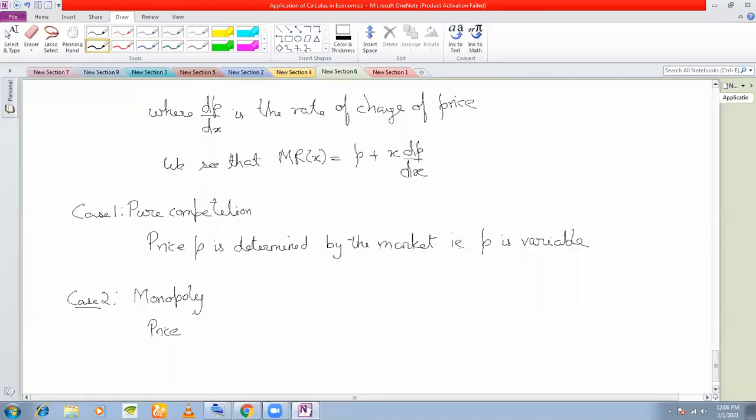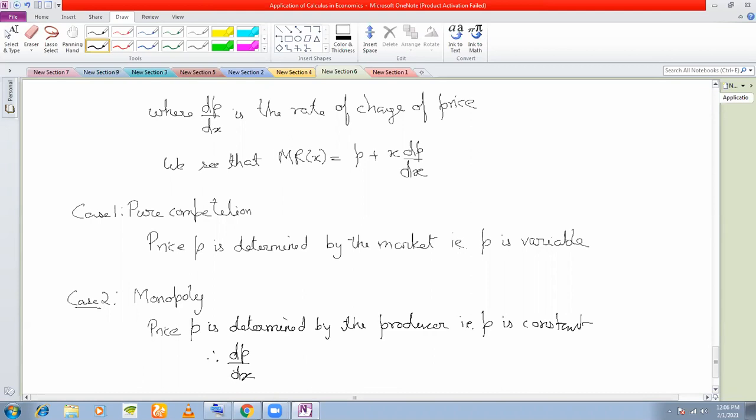In case of monopoly, the price P here is determined by the producer or the seller. That means P is constant, right? If P is constant, therefore, what should be dP/dx?